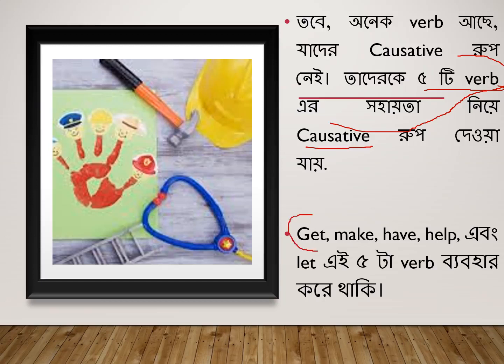Number 1 is get, number 2 is make, number 3 is have, number 4 is help, and the 5th is let. Get, make, have, help, let. These 5 verbs, generally these are the 5 causative verbs.